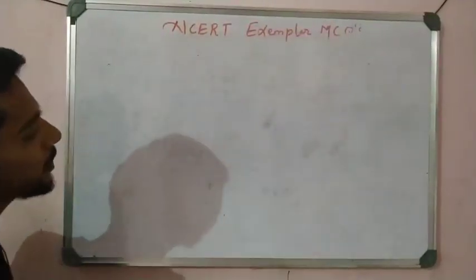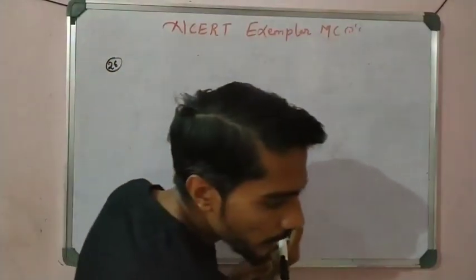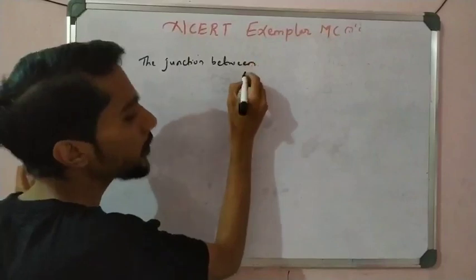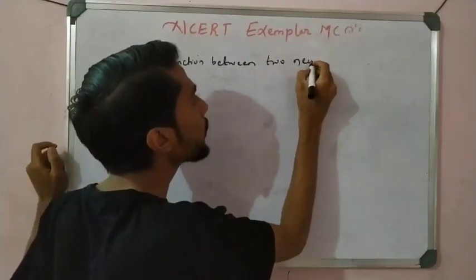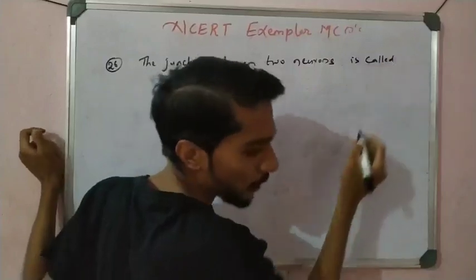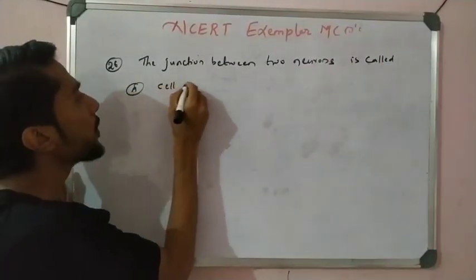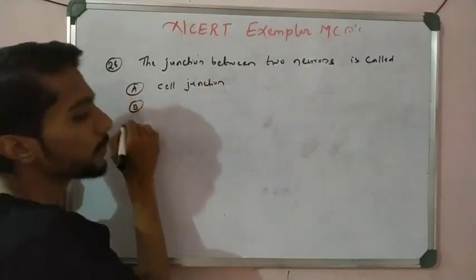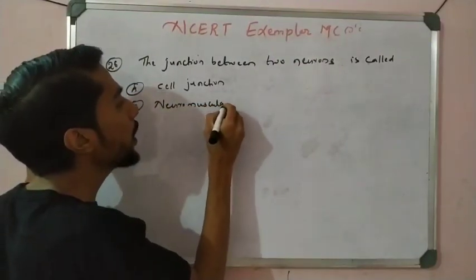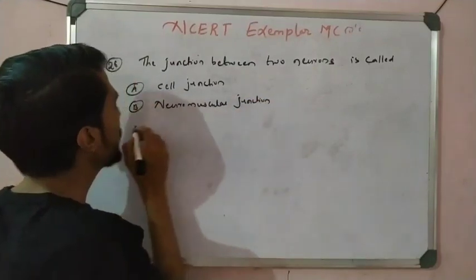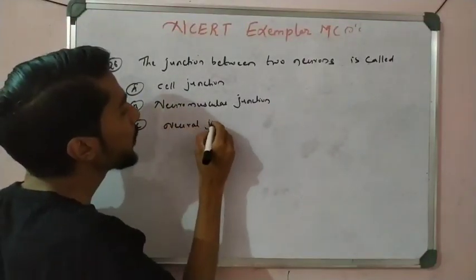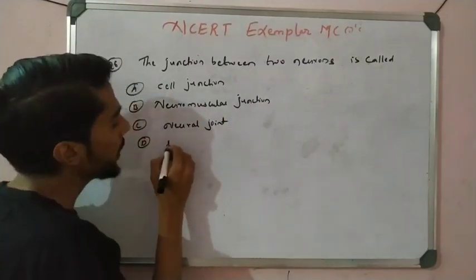The junction between two neurons is called: option A cell junction, option B neuromuscular junction, option C neural joint, or option D synapse.